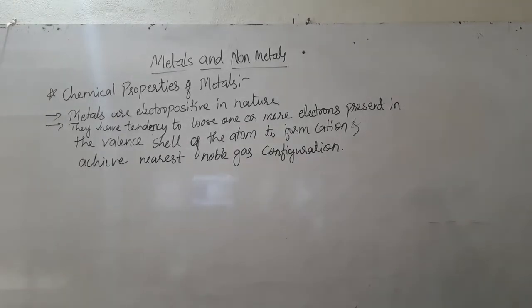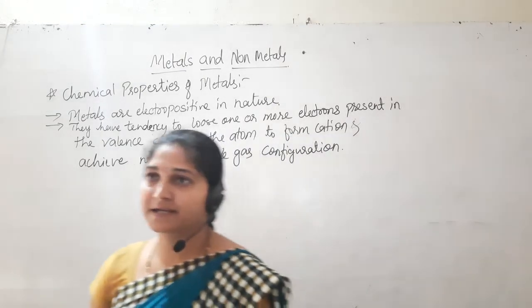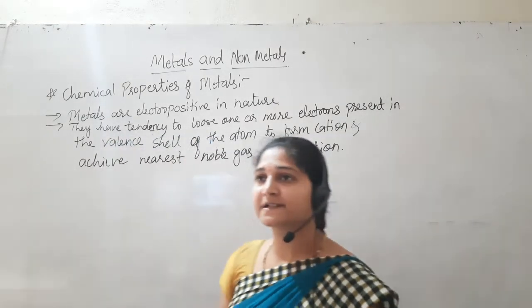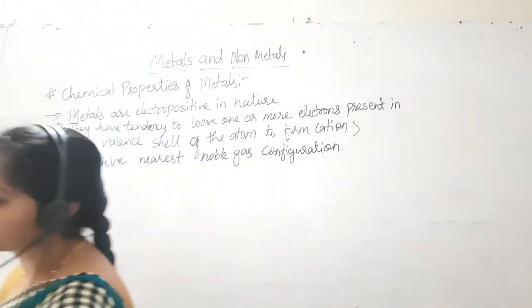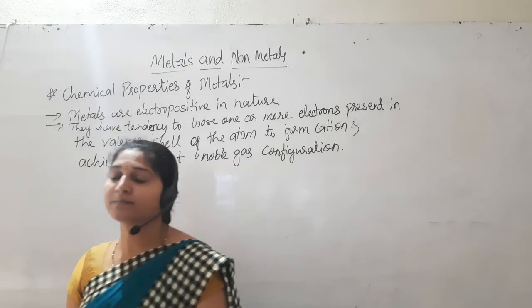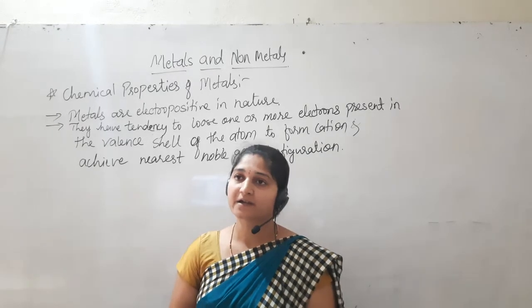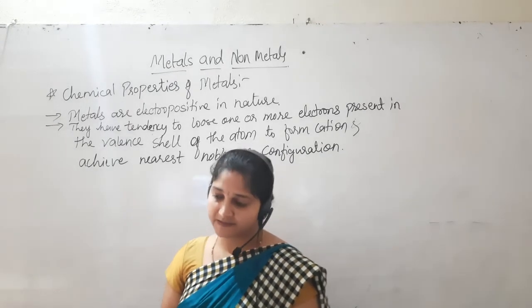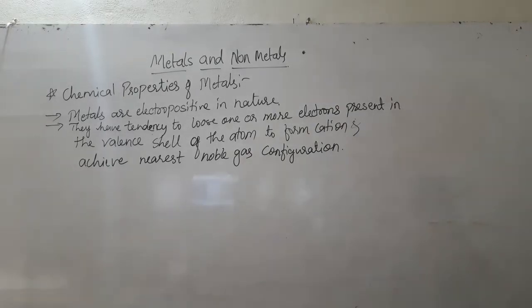Now, when they react chemically, we are going to discuss one by one with oxygen, water, acids and bases. What products do they form and what is the reason when these metals react chemically? First, we are going to discuss the metal reaction with oxygen.